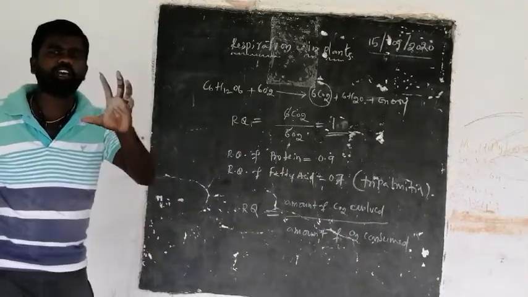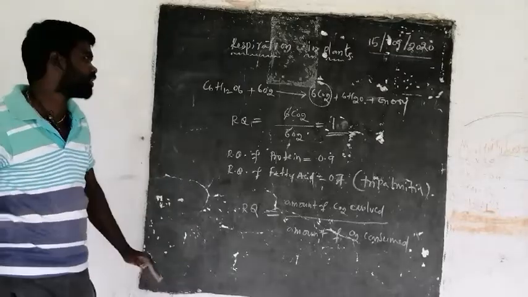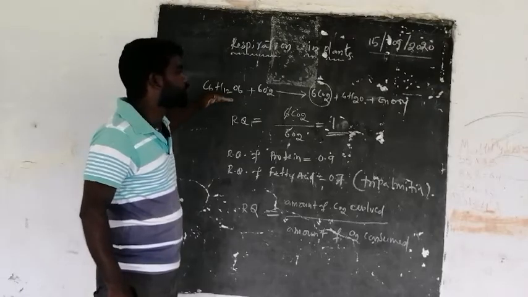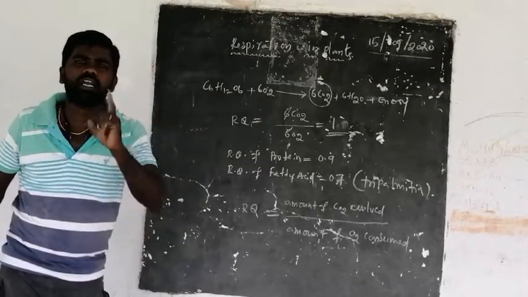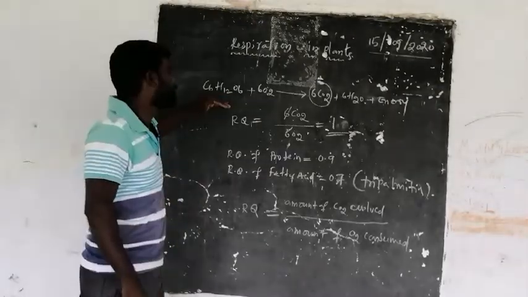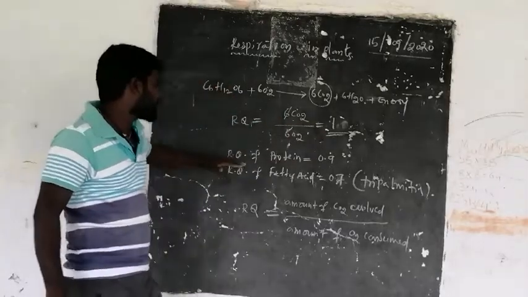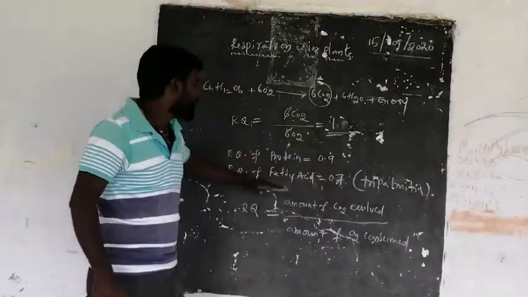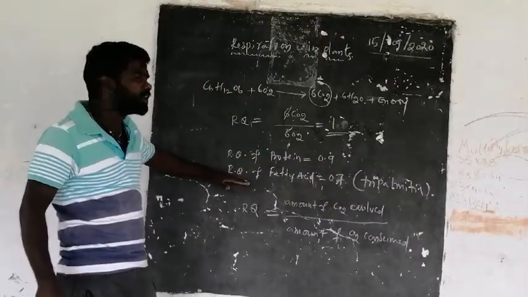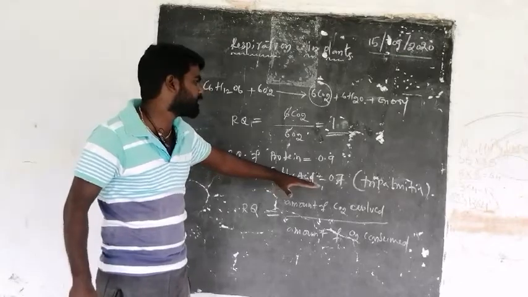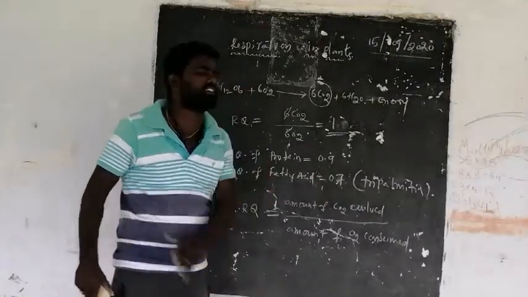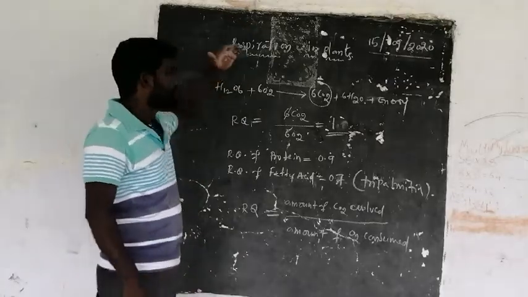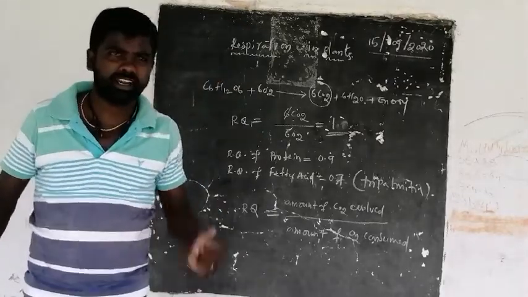These are the three values of respiratory quotients you have to remember according to your syllabus. The respiratory quotient of complete oxidation of a glucose molecule is 1. The respiratory quotient of complete oxidation of any protein is 0.9, and the respiratory quotient of complete oxidation of a fatty acid, for example, palmitin, is 0.7. These are the things you should remember according to your lesson called respiration in plants.